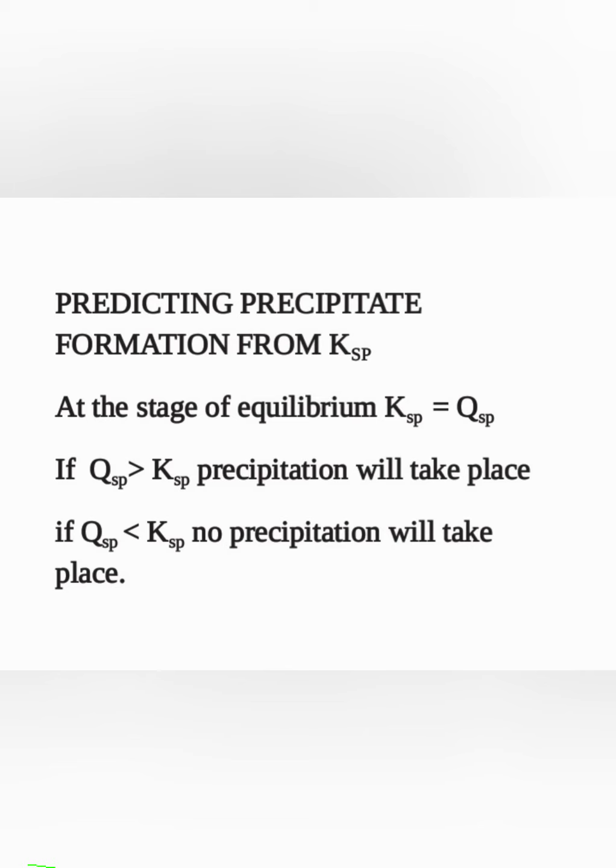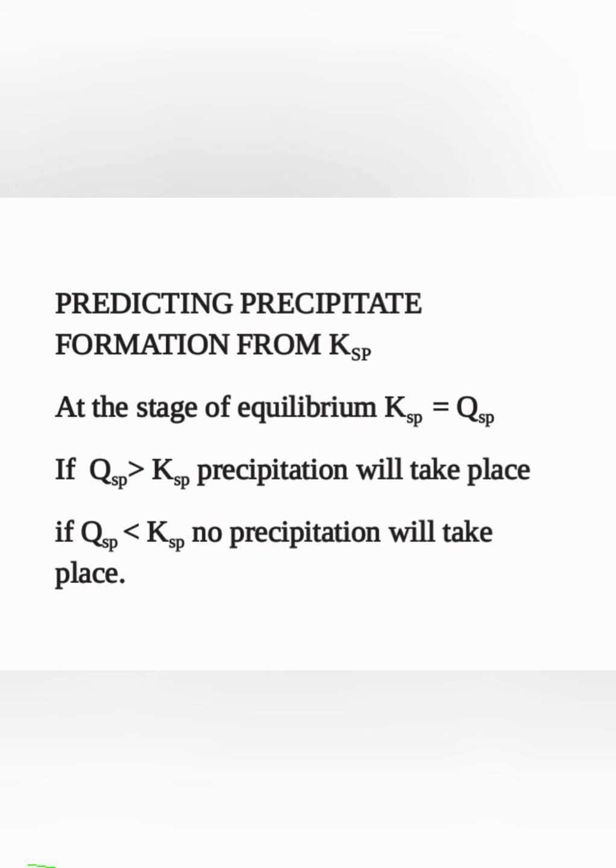At the stage of equilibrium, we can say that Ksp is equal to Qsp, similar to what we have learned with Kc and Qc. Qc was the reaction coefficient, Kc was the equilibrium constant. Similarly, the same type of calculation at any stage other than equilibrium is known as Qsp. If Ksp is equal to Qsp, then the reaction is in equilibrium.